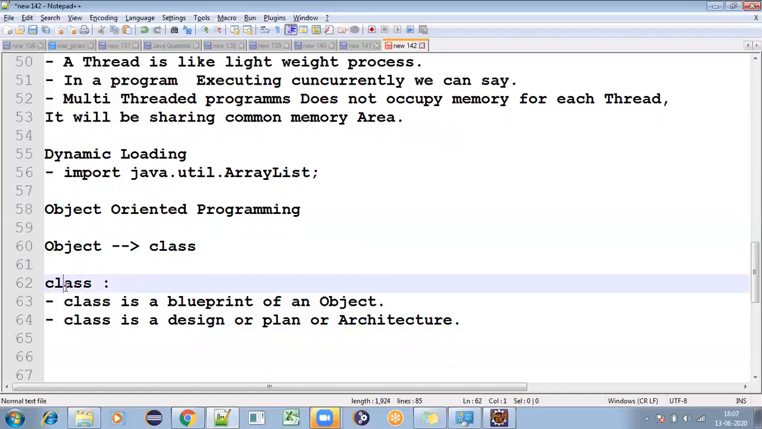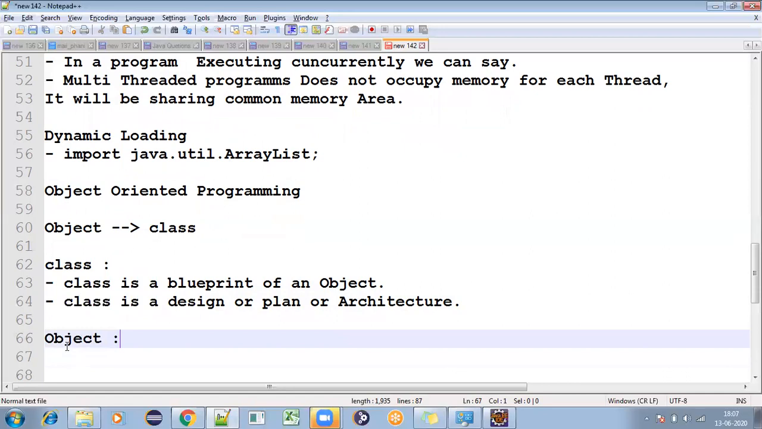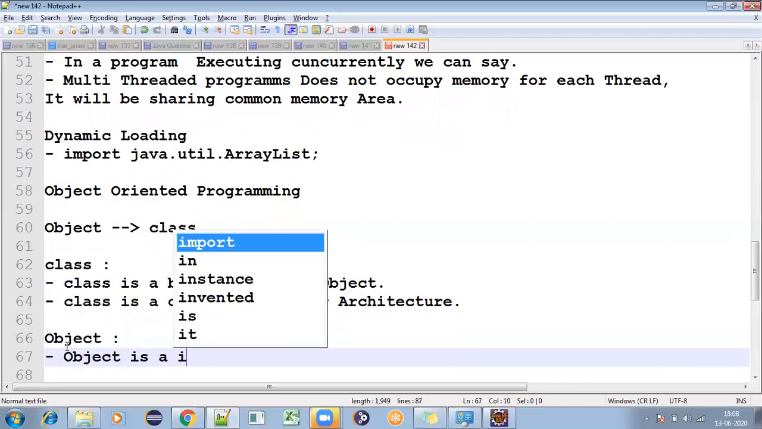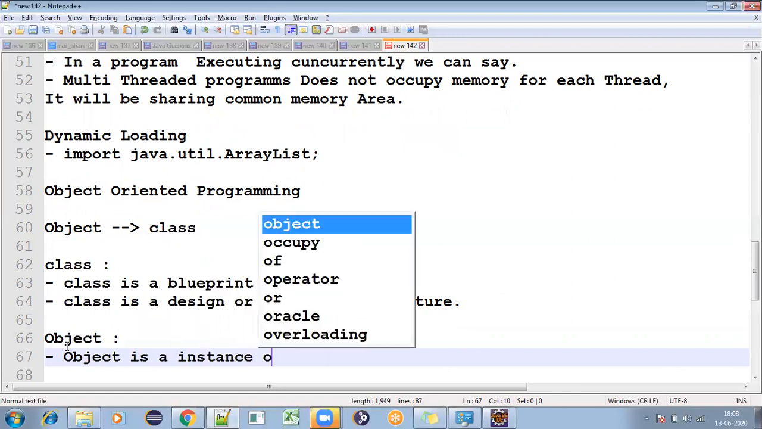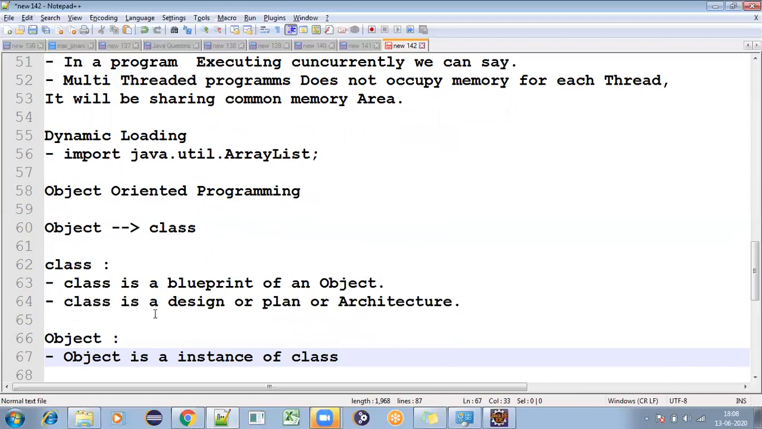Hope you are clear with the class. Now I'll go with the object. Again, people are asking, what is an object? An object is an instance of a class. See, a class is a blueprint of an object and an object is an instance of a class.